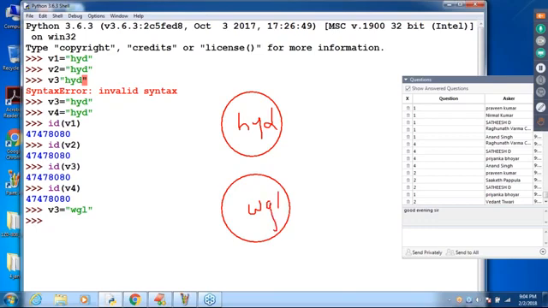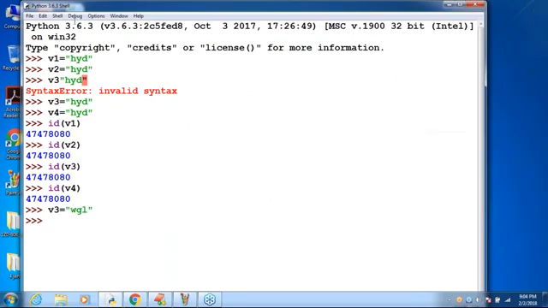Now my question is, how many references point to HYD after this line? v1 points to that, v2 points to that, and v4 points to that. But WGL is pointed to only by v3, sir. Remember that. Correct or not? Are you able to understand this diagram?